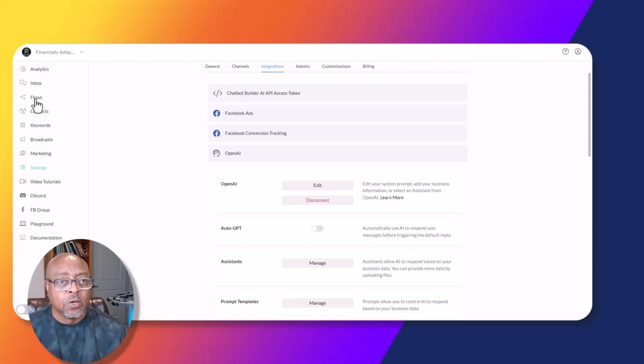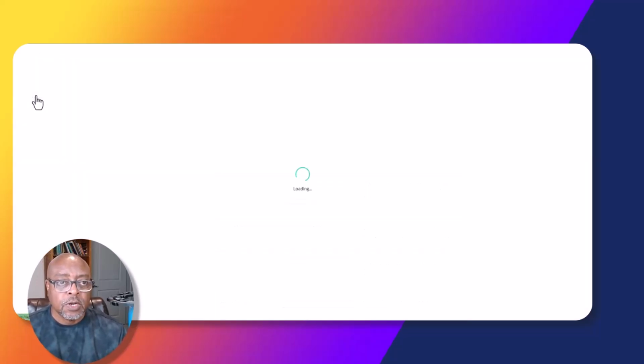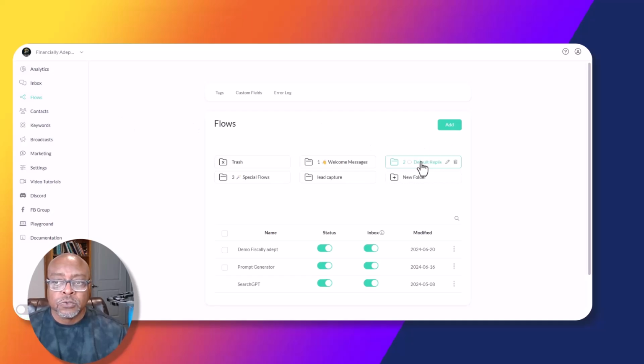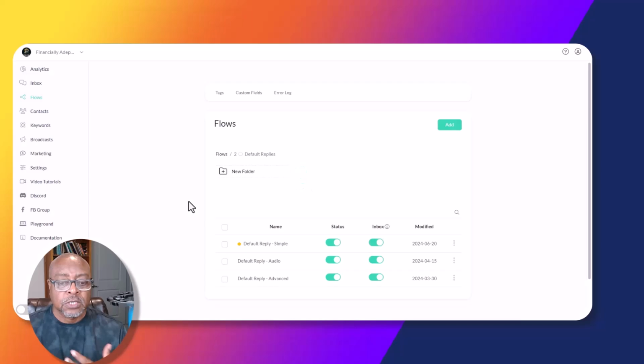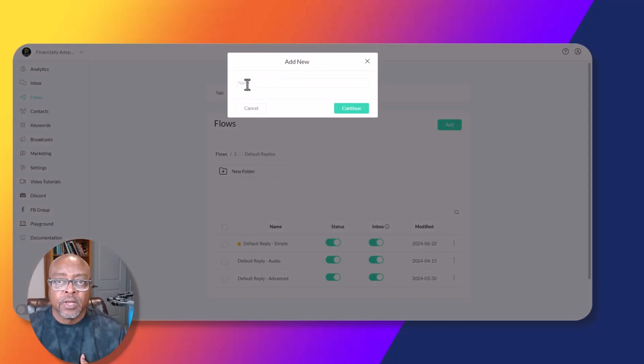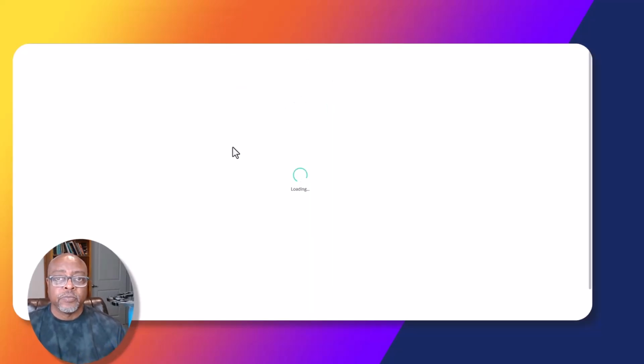Of course. So we're going to go back to flows. All right, just a second here. And then we're going to go to default reply. So I'm going to construct a default reply. Same thing, we're going to add. And this is just going to be default reply simple demo. I've got to be able to tell them apart. All right, so we're going to construct that.